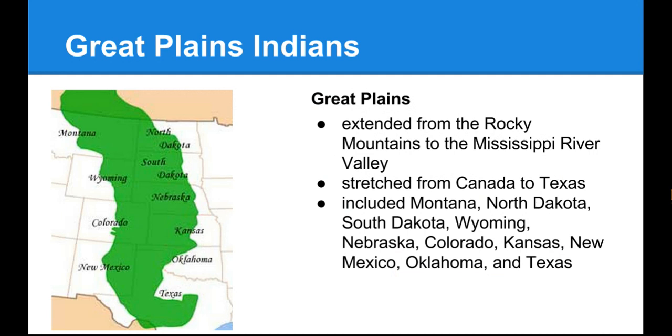Next, let's look at Great Plains Indians. They lived in the Great Plains region, which extended from the Rocky Mountains to the Mississippi River Valley. From north to south, it stretched from Canada to Texas and included Montana, North Dakota, South Dakota, Wyoming, Nebraska, Colorado, Kansas, New Mexico, Oklahoma, and Texas. This region had cold winters and hot summers and mostly treeless grassland. There were many different animals who lived there, but the most important creature on the plains was the buffalo.